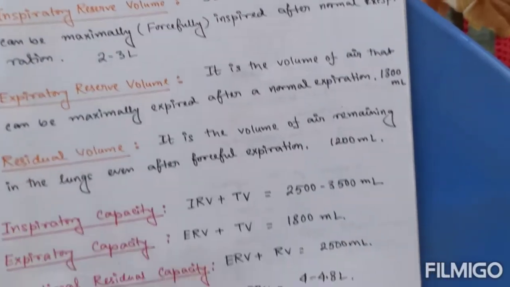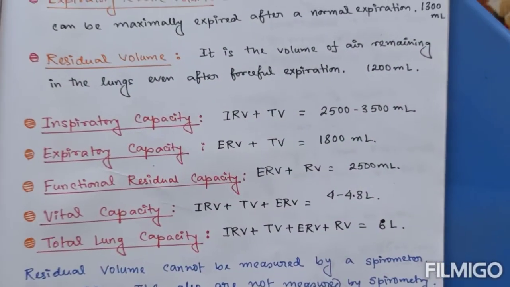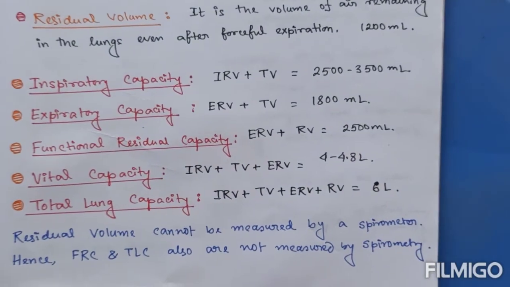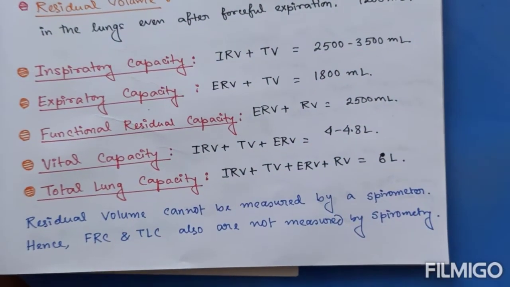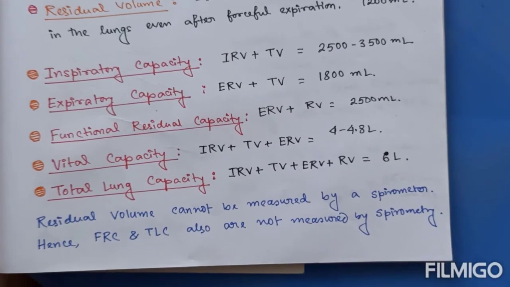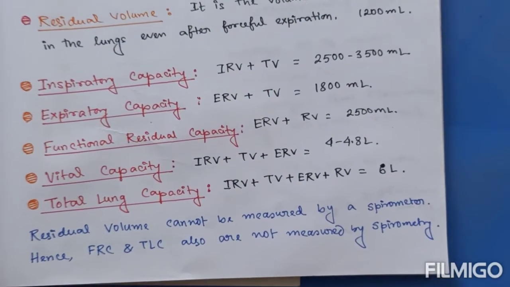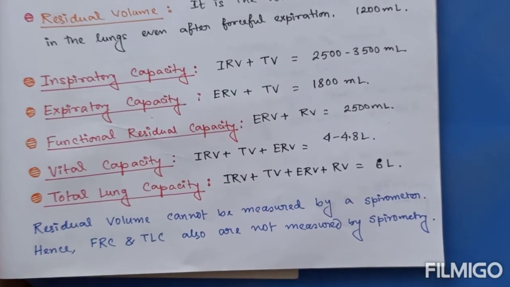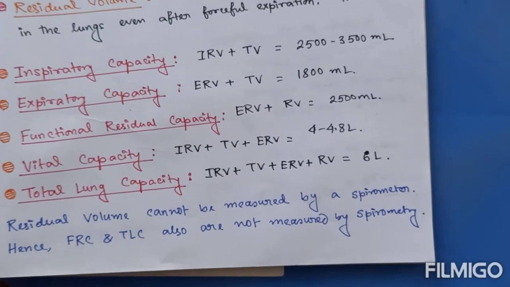Here it is to be mentioned that residual volume cannot be measured by a spirometer. Hence, the capacities where residual volume is a component, like functional residual capacity or total lung capacity, also are not measured by spirometry.